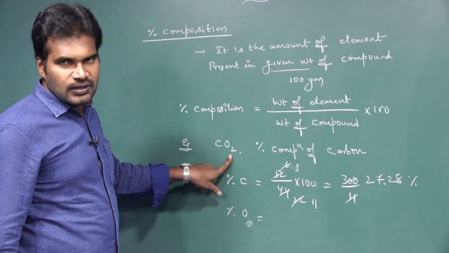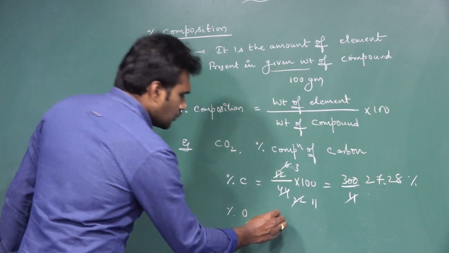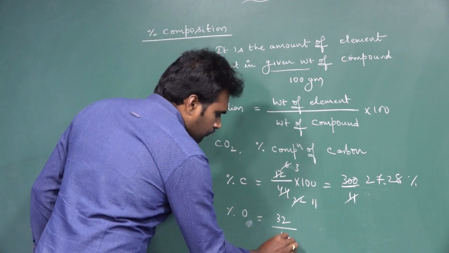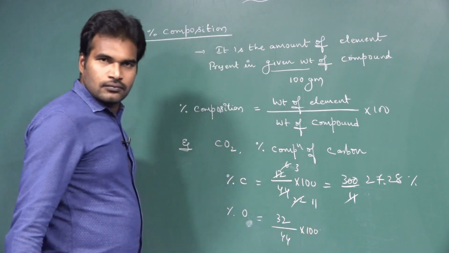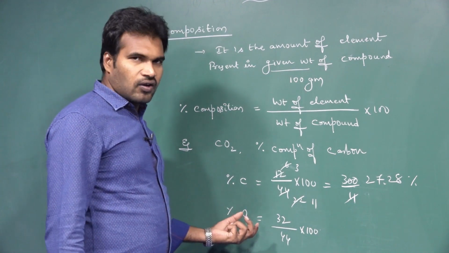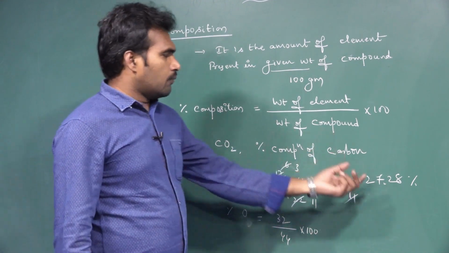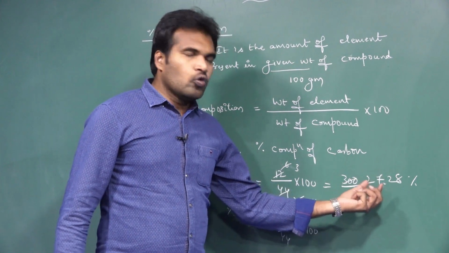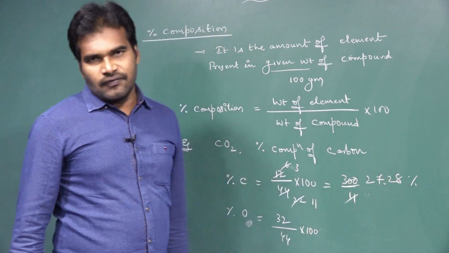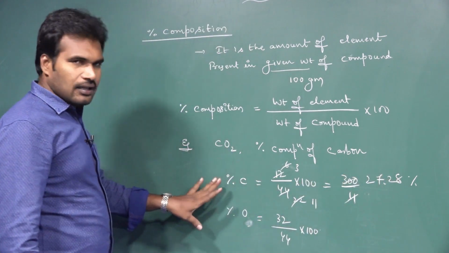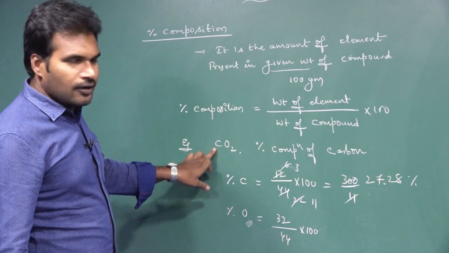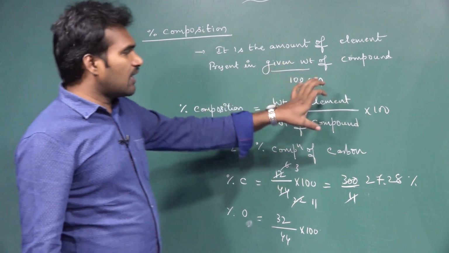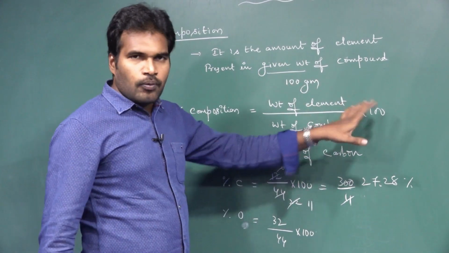Similarly, the percentage of oxygen is equal to the weight of oxygen, here 2 oxygen atoms, 2 16s are 32, divided by the total molecular weight of the compound 44, into 100. If you simplify, you will get the percentage of oxygen. Definitely it will be 100 minus 27.28, nearly 72.72 percentage. Likewise we can calculate the percentage of each element present in the compound. This is the formula: weight of that element divided by total weight of the compound into 100.